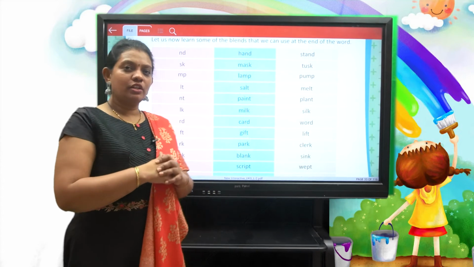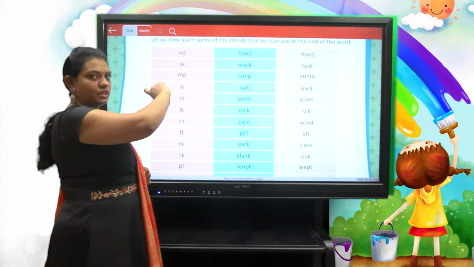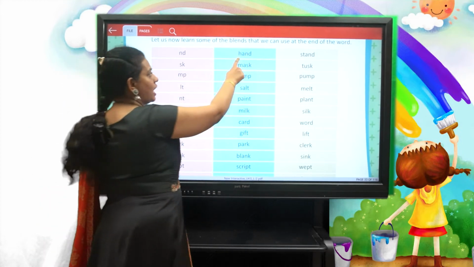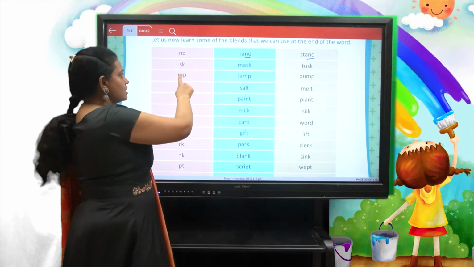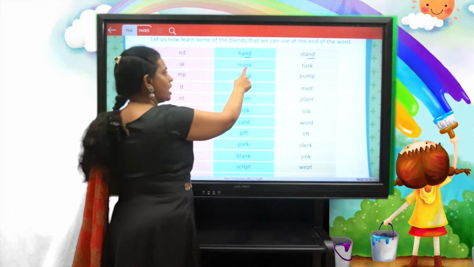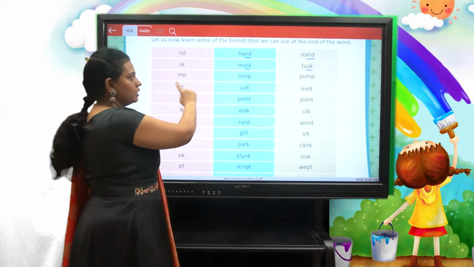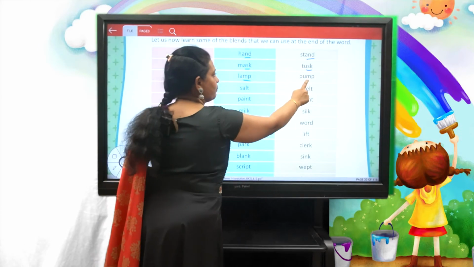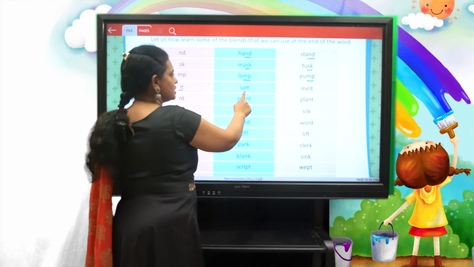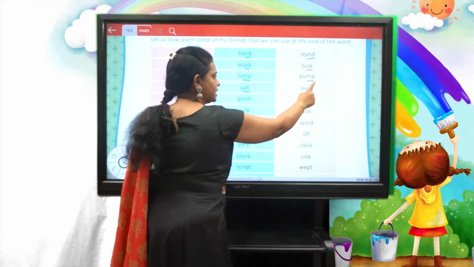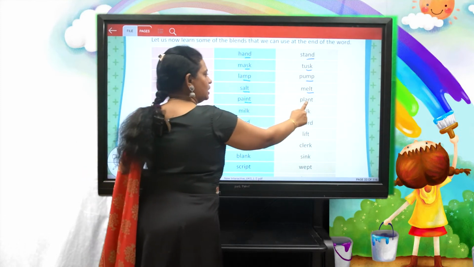Okay, so can you see on the screen? Nd as in hand and stand. Sk as in mask and tusk. Mp as in lamp, pump. Lt as in salt, melt. Nt as in paint, plant.